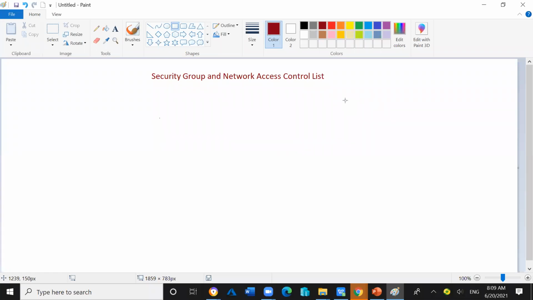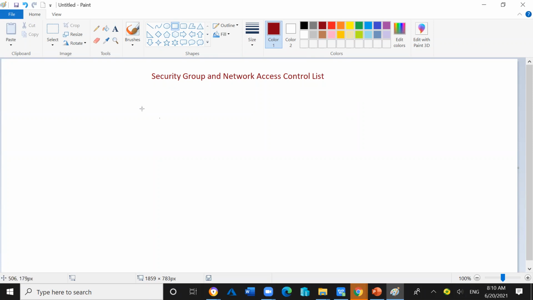Both are different components. Security group is a different component, network access control list is a different component, but the network access control list works on the subnet level and the security group works on the EC2 level. I will tell you how. But first, it is very important to understand how it works.